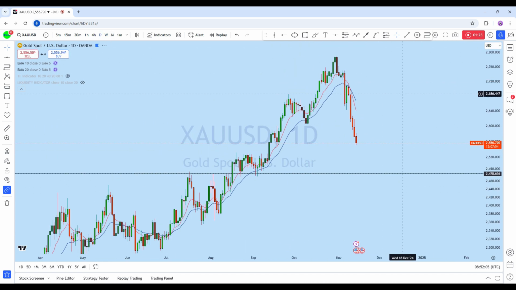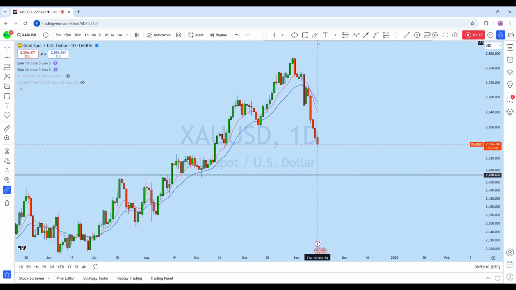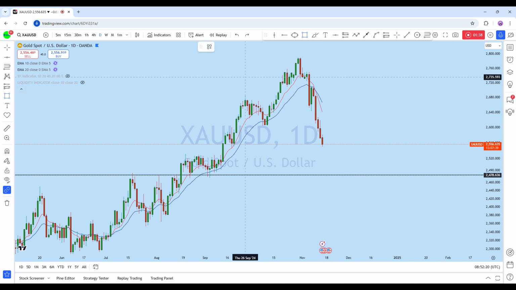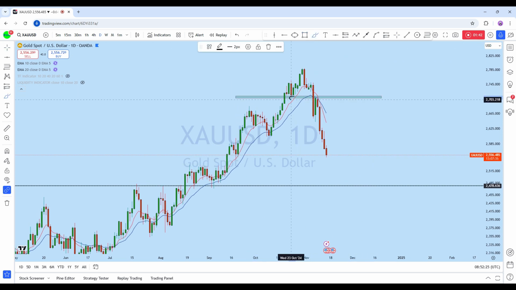If we look at the daily chart on XAUUSD, we can see that from the daily perspective there is a daily head and shoulder formation. After this daily head and shoulder, the market managed to break below. We can see that from this head and shoulder there was a neckline formation here, and this support is turning into resistance here. From that level, XAUUSD has broken below.